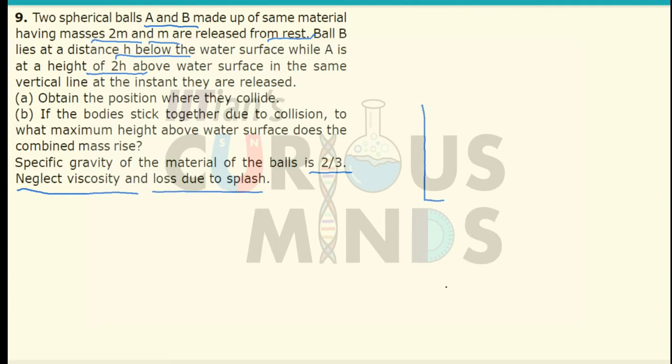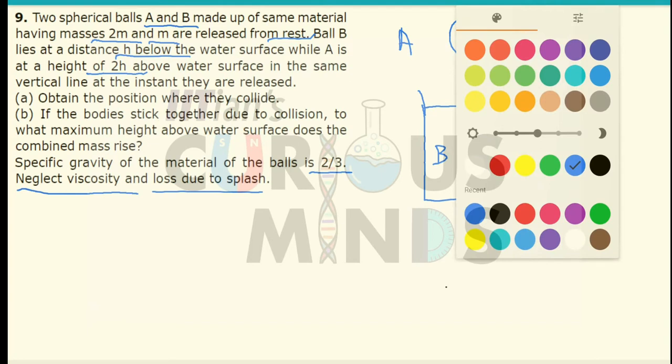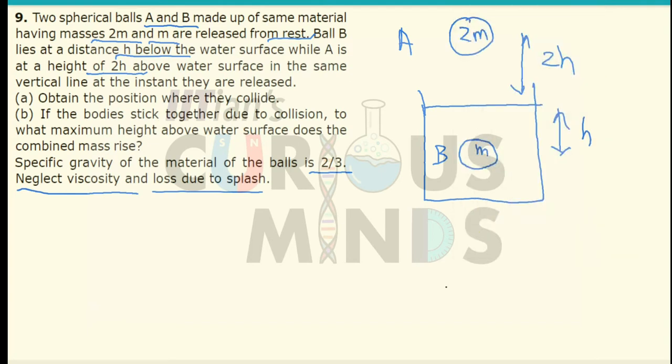First of all, understand that if I consider a water tank, ball B lies at a depth h. This is ball B of mass m, and it lies at a depth h below the surface of the water. Another body of mass 2m initially lies 2h above the surface of the water. This is the body A. Now let me consider both these cases.